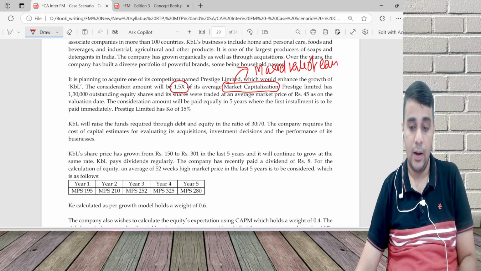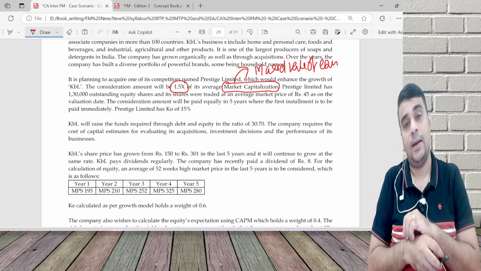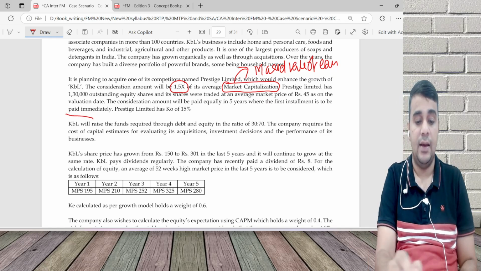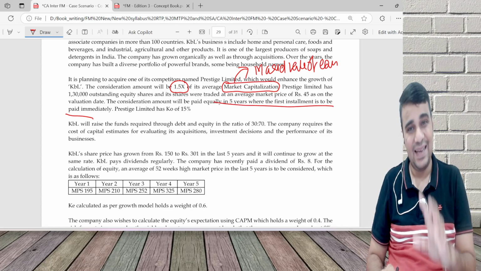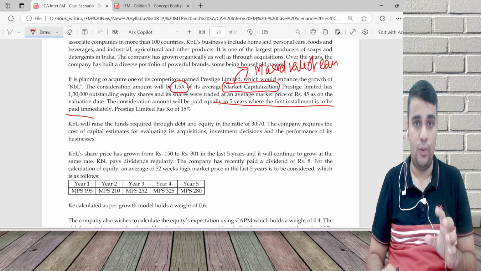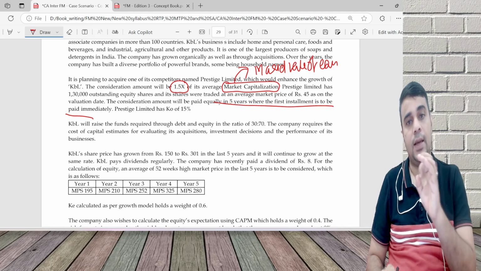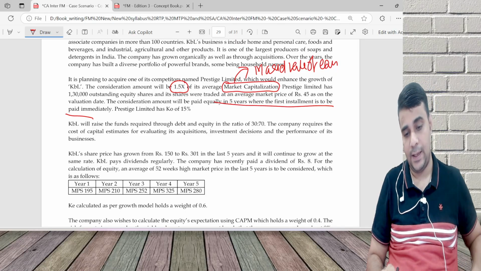I'm planning to pay 1.5 times. Consideration will be paid equally in 5 years, where the first installment is to be paid immediately. When you pay equally over 5 years, technically you are not giving the full amount. The reason is time value of money. I'm going to give equal amount over the 5 years. You'll understand the calculation. Cost of capital is 15%.